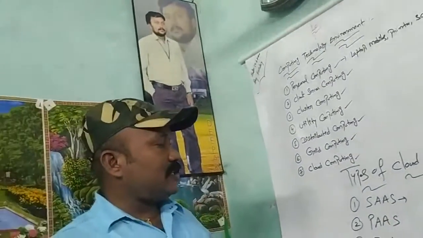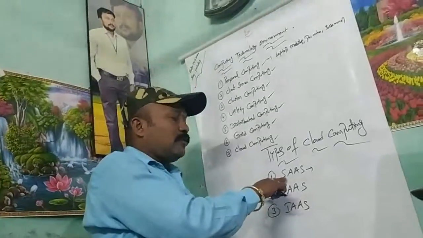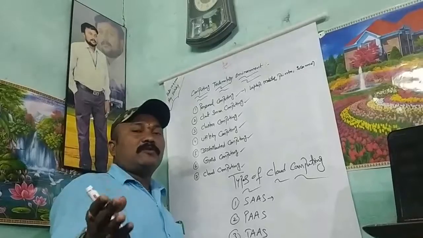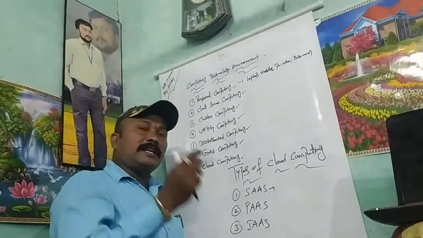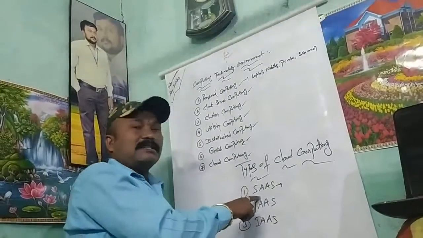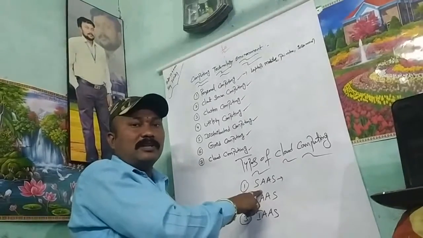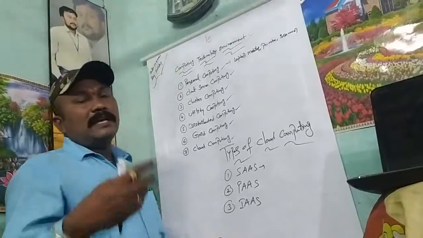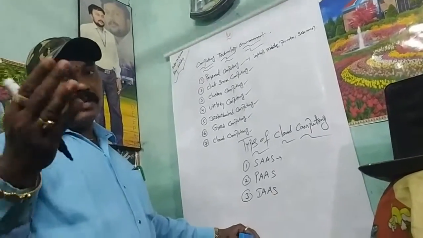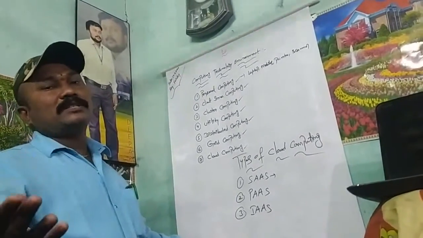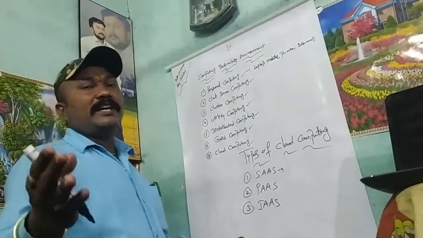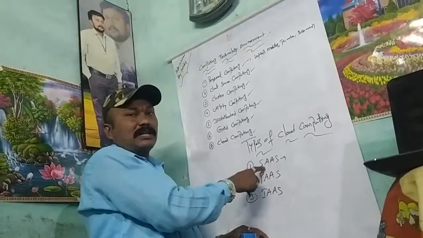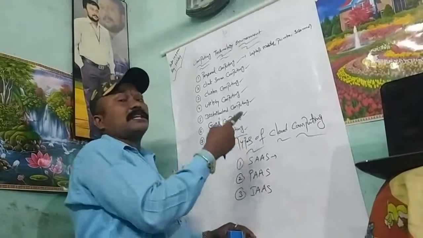Software as a service means, so here what happens? Rentally you will take one software. Suppose you start an organization, so we require one software. Then what happens? Rentally we take the software, which is available over the internet. Whatever software you require, for 1 month or 2 months or 4 months or 1 year, you pay the amount and rentally take the software. That is software as a service.